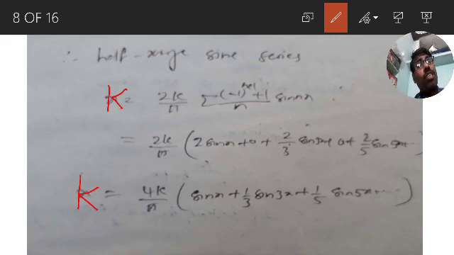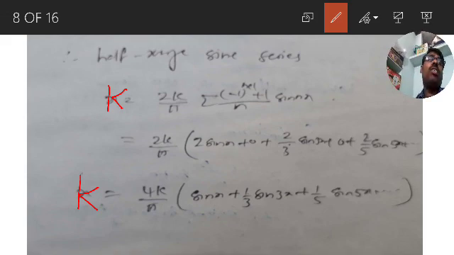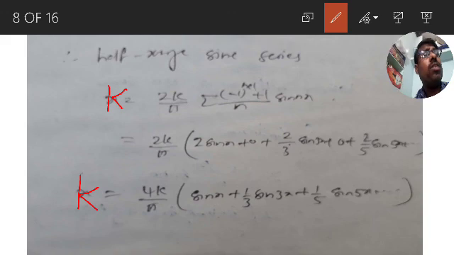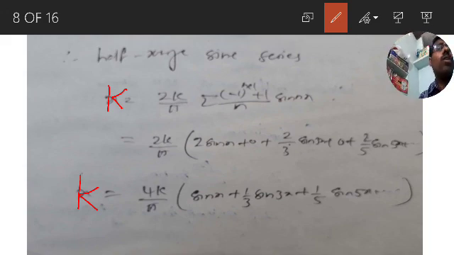So this is our first problem on half range sine series. Take care, note down that our interval is 0 to pi. So this is our first problem. Let us move on to the next problems also.